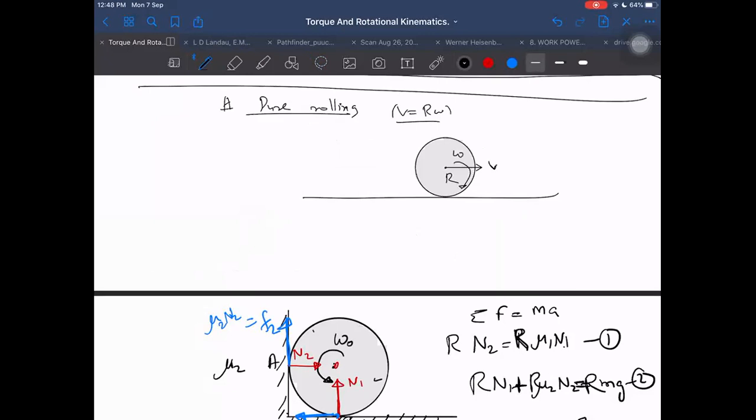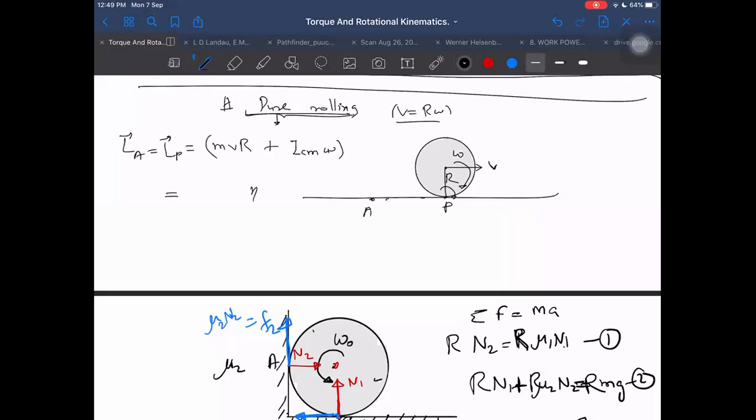Now I want to find out angular momentum. Find angular momentum about the point P, or if it is about P, then it is also about any other point on this. LA is equal to LP. What is LP? LP will be equal to m into v into r, which is clockwise, plus I_CM into omega, which is also clockwise. Both are in the same direction, so add them up. For pure rolling, this will always add up, because both will be in the same direction. Then it will become what?